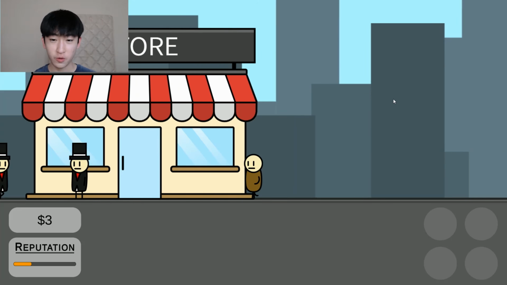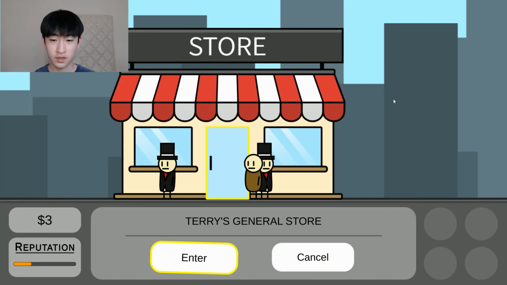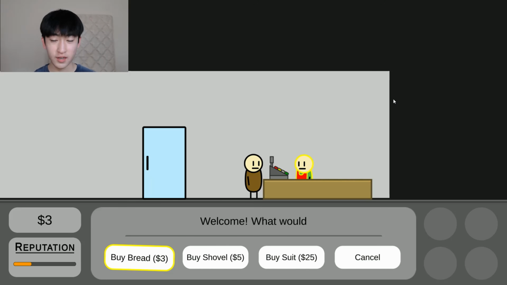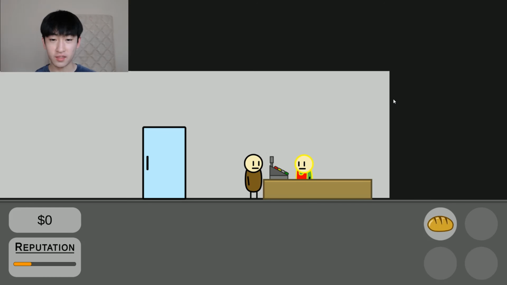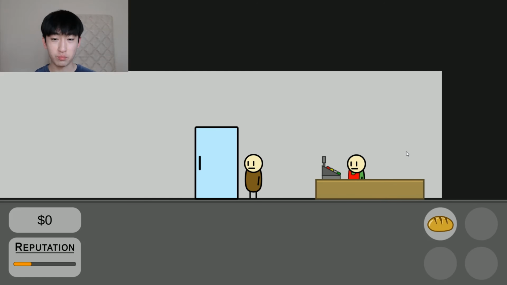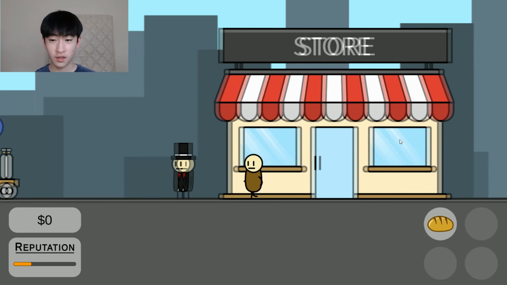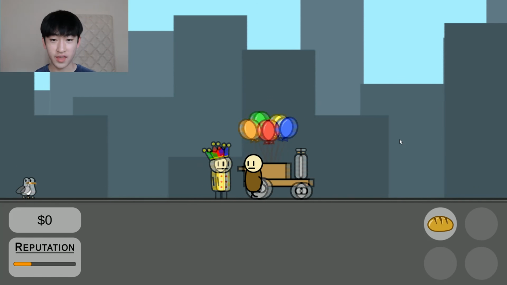So, okay, I'm going to go inside of the store here. So I'm going to enter, and we have a cashier. All right, we can buy some stuff. So obviously I can't buy the shovel or the suit yet, so I'm going to buy the bread. All right, I have a bread in my inventory. Awesome. Let's see what I can do with that.